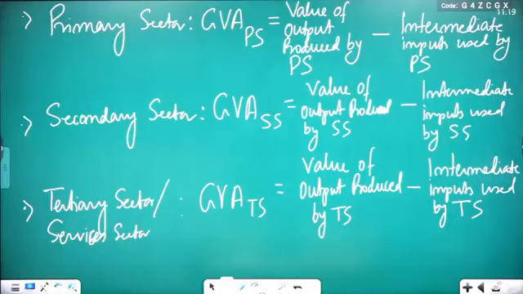Clear? So you calculated the GVA by tertiary sector. Fine here? So in this way we have to calculate.